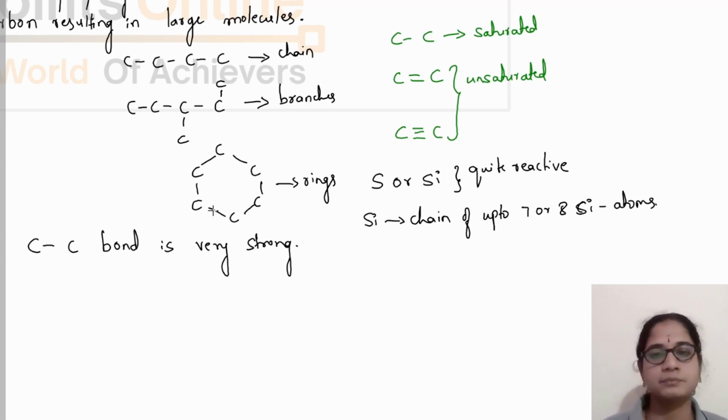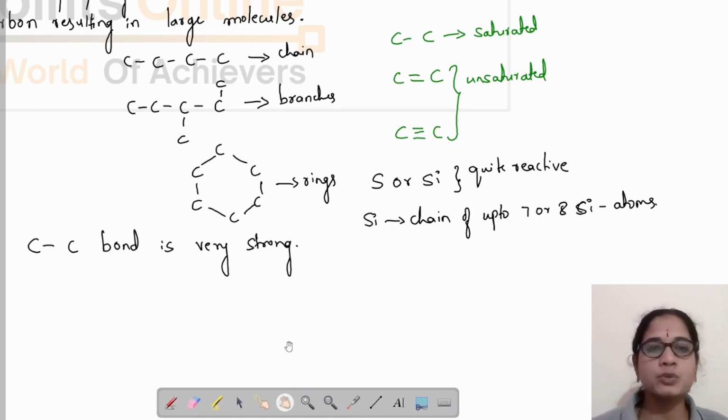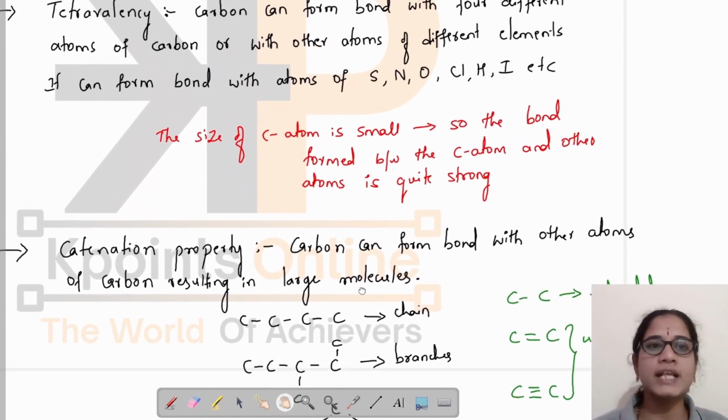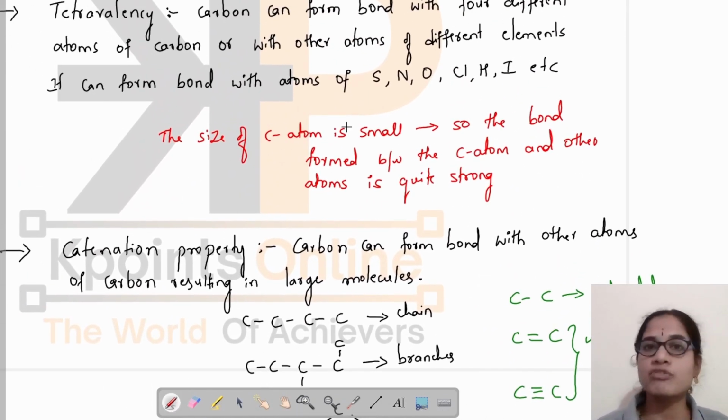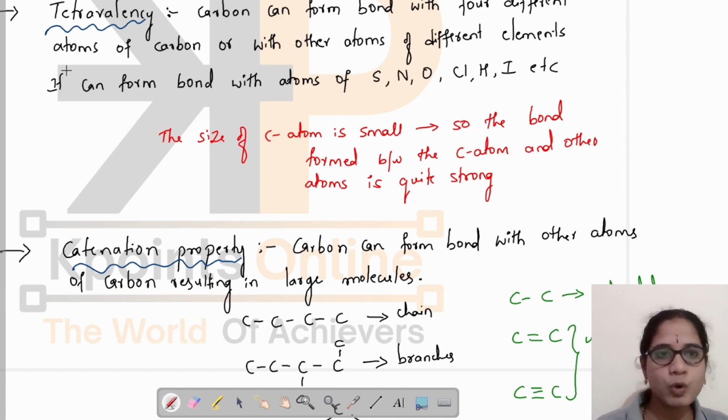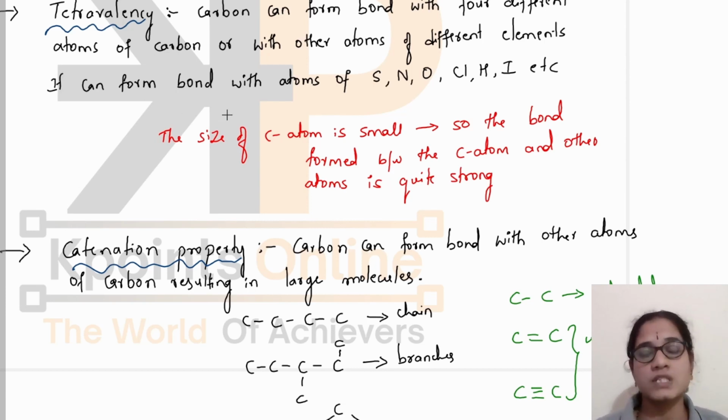So overall, these two properties of carbon lead to the formation of a large number of compounds, that is both tetravalency and catenation. There are many elements which have tetravalency, like silicon and germanium, but both these properties together lead to the formation of a large number of stable compounds. This is very important. You have to note these two properties.